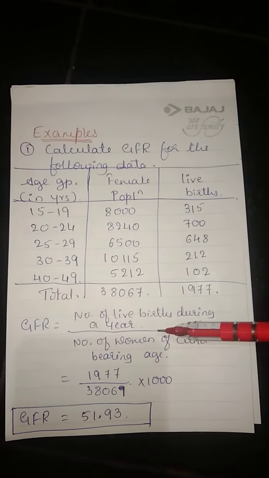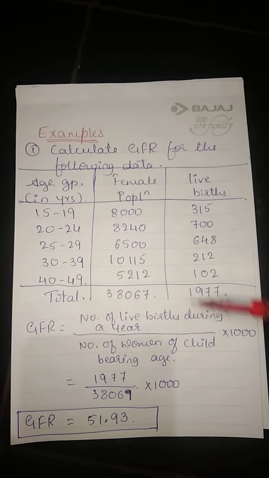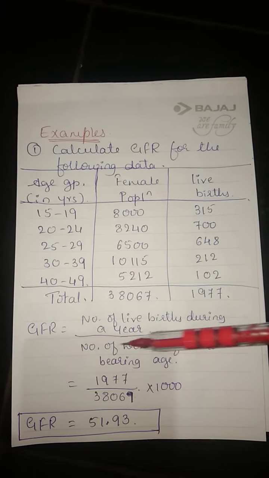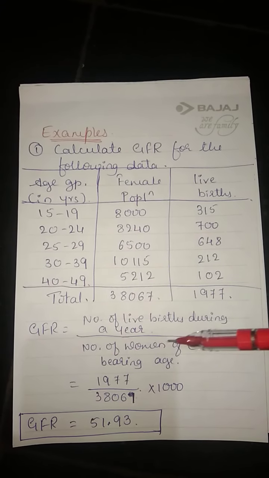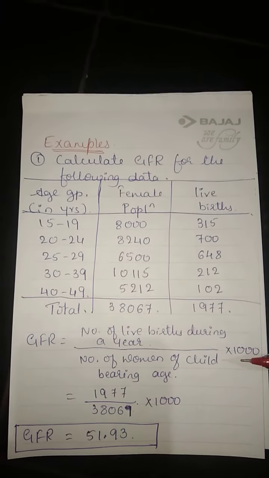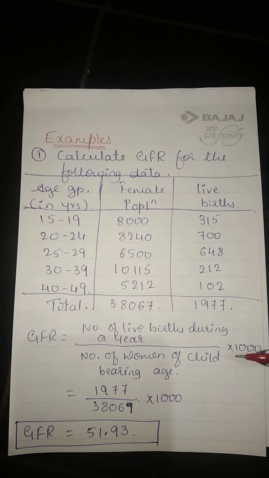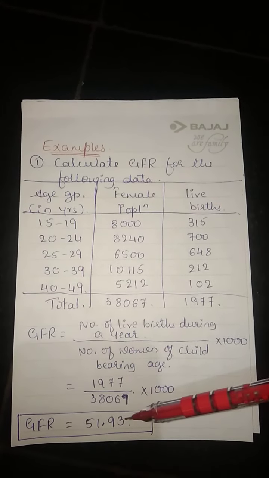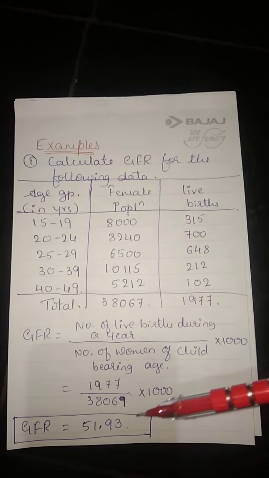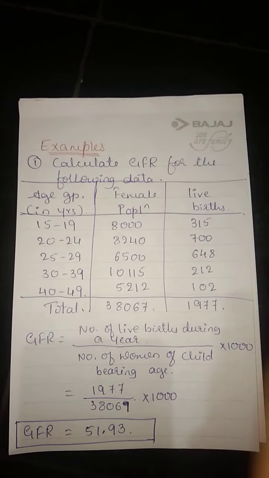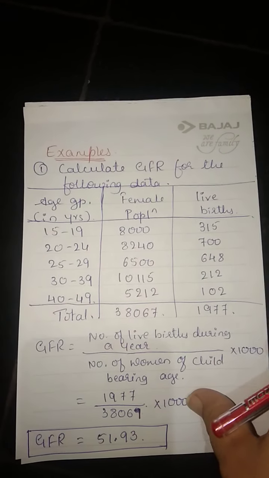It is a direct question and you have a formula: number of live births during a year by number of women of childbearing age, into 1000. So substitute, get the result. Here it is 51.93. I think this is clear for you and also easy.